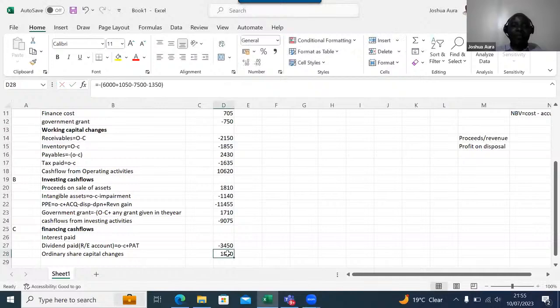Shayla is getting 1800. I also got 1800, but mine is positive. So if I repeat here a little bit, if you look at my working, ordinary share capital falls under what here? It falls under equity in the accounting equation. Equity is like a liability, so you must always remember to negate this. You say minus, and then open brackets. You must put that minus in front.